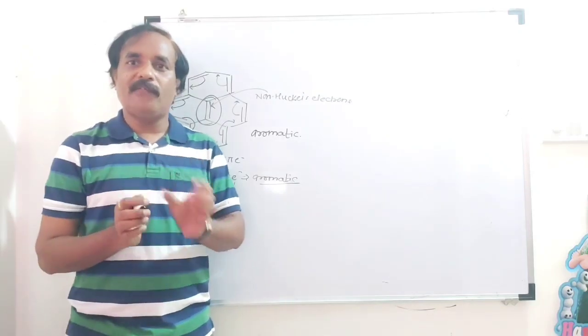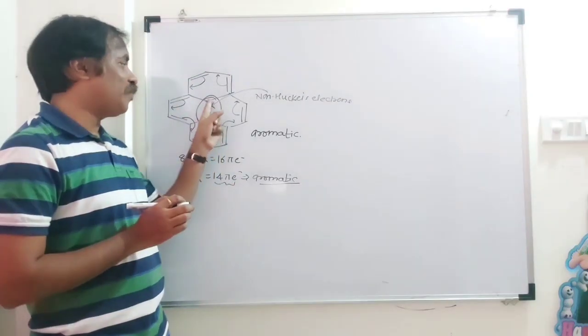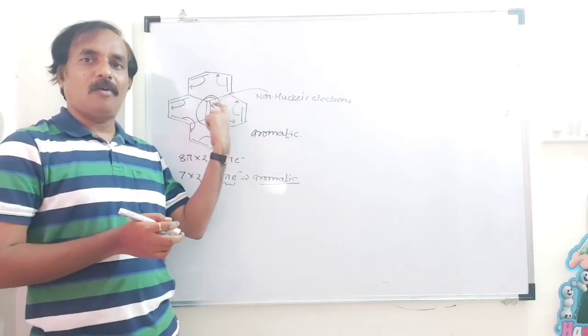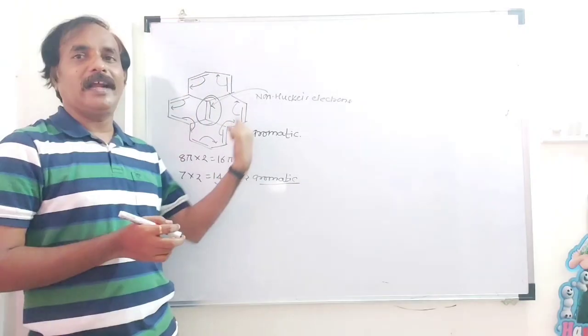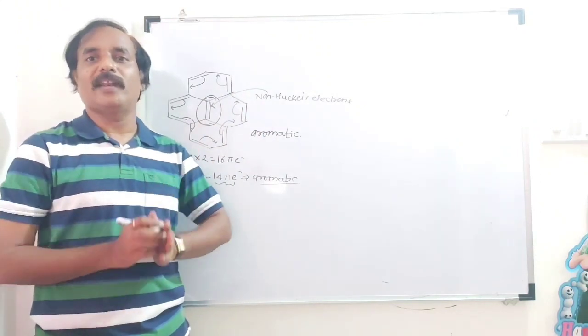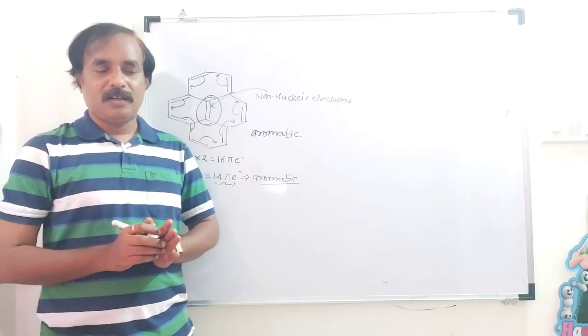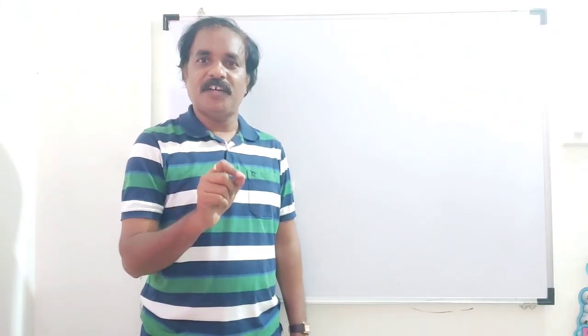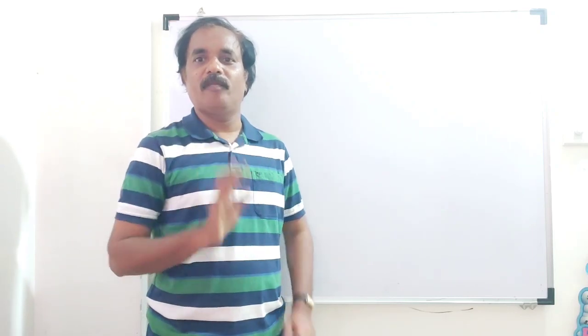Aromaticity is the concept of periphery, so don't consider the non-peripheral pi bond in the calculation of pi electrons, because without this pi bond there is a complete delocalization of pi electrons.